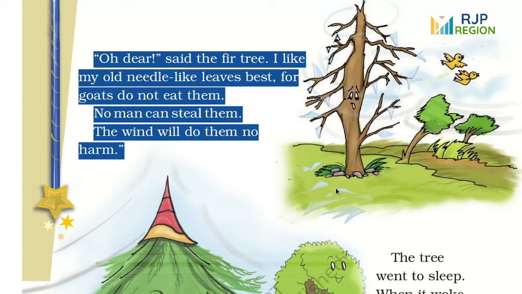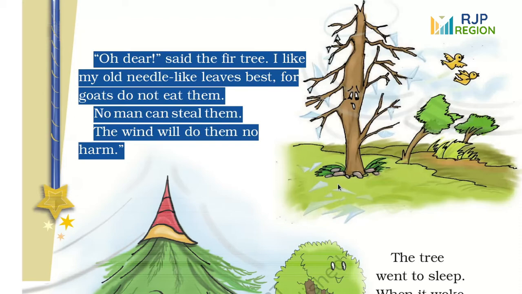It felt that its needle-like leaves were best because goats cannot eat them, men can't steal them, and the wind also can't do anything wrong with needle-like leaves. So it wanted to have those needle-like leaves back.